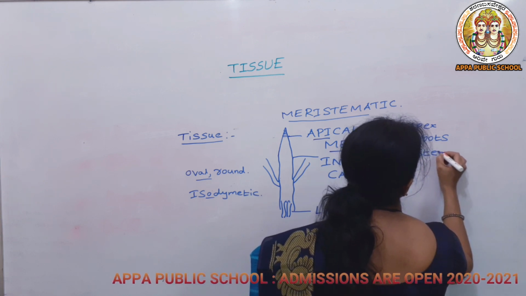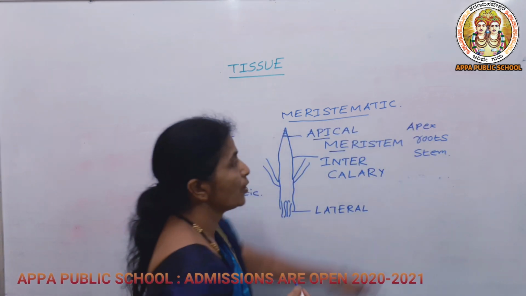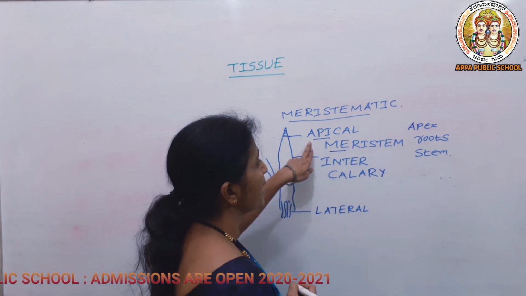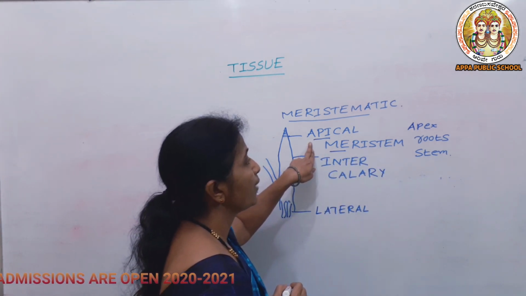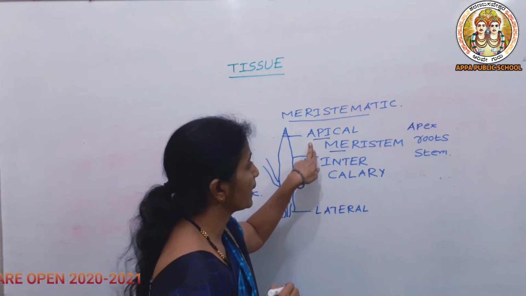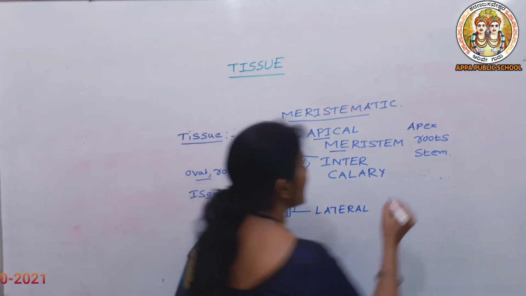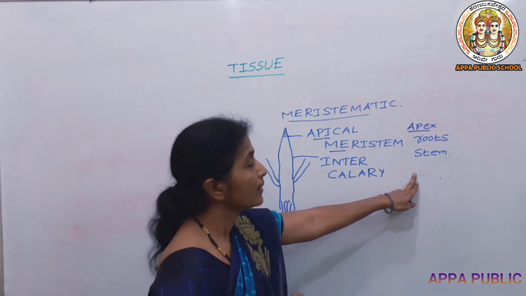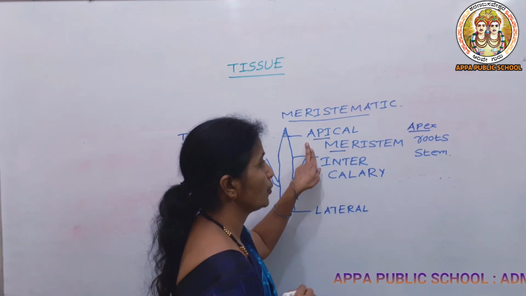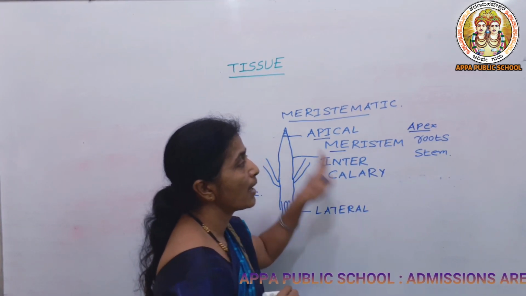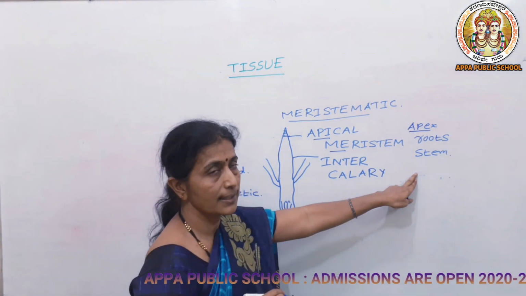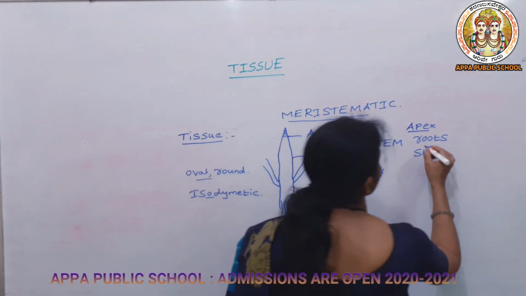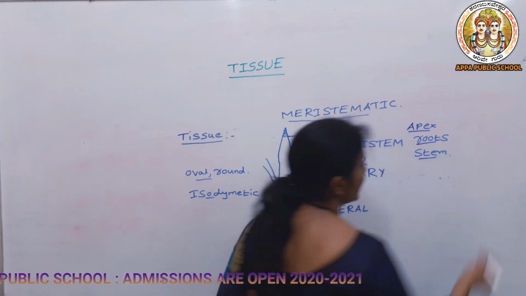That's why the name apical meristem. And the main function of this apical meristem is to help the plant grow lengthwise. And it is present at the tip of roots and stem.